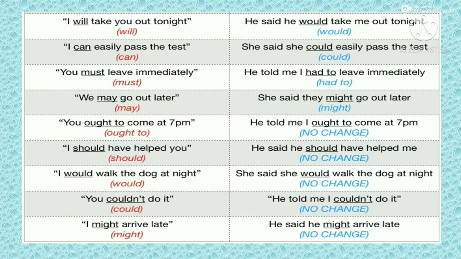While converting direct speech future tense sentences, we have to take care of the following things. Will changes to would, can to could, must to had to. May to might. Ought to will remain ought to, should will remain should, would will remain would, could will remain could, and might will remain might.